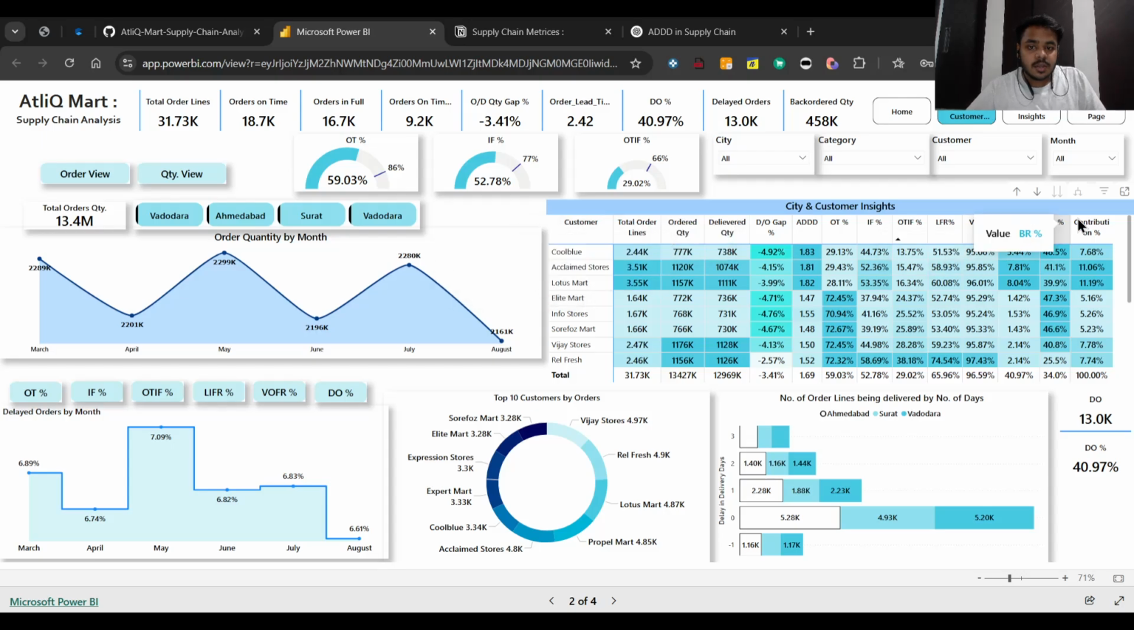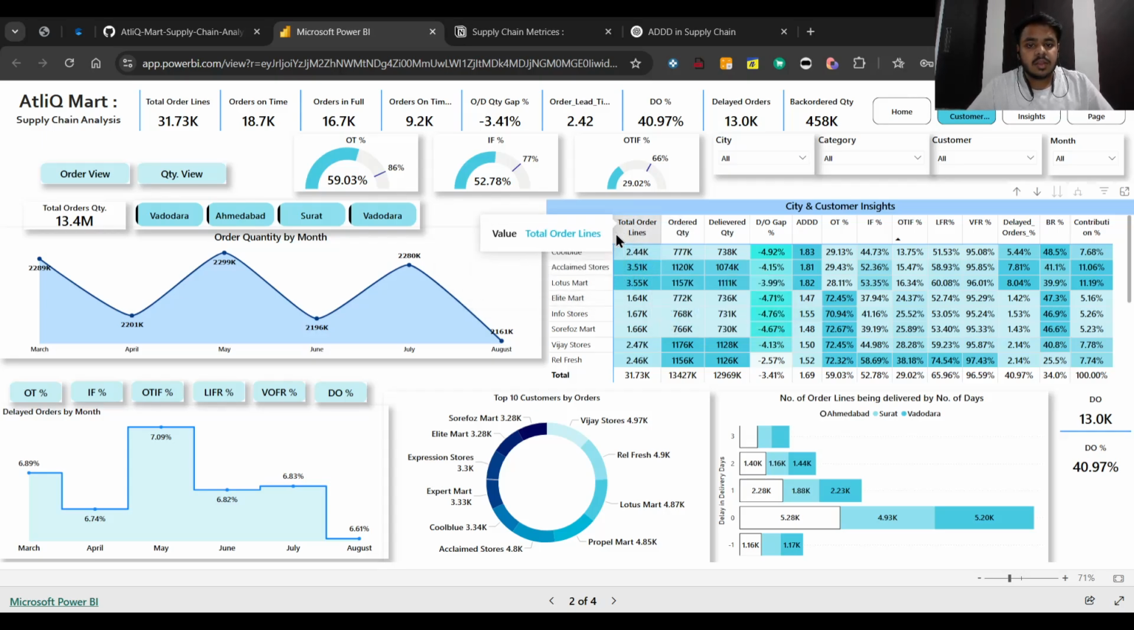But if you see, they have the highest contribution, which is 11%. So that is the gap that the supply chain has to fill and improve. Also, the gap order is very high. It is at minus 4.92% and in the range of minus 4.13%, which is very high.